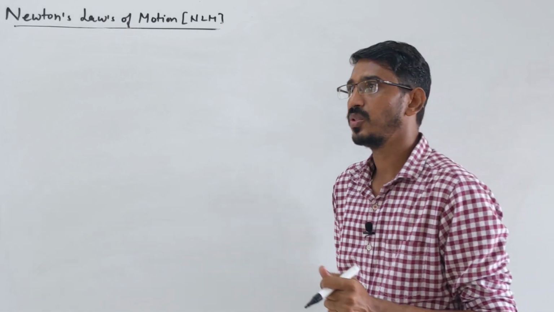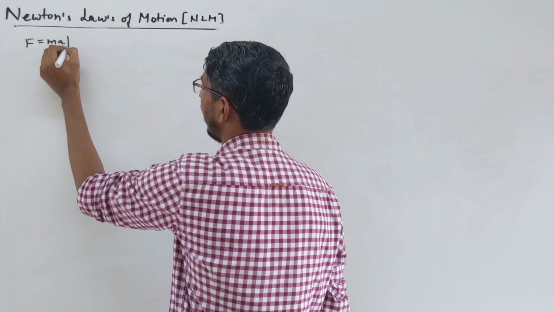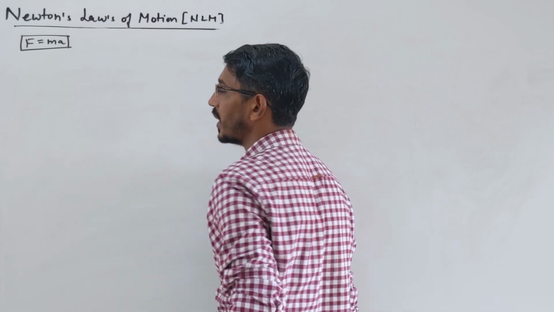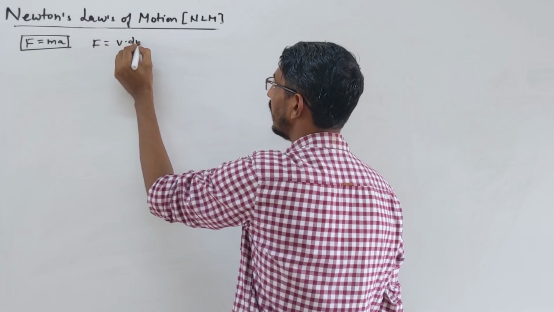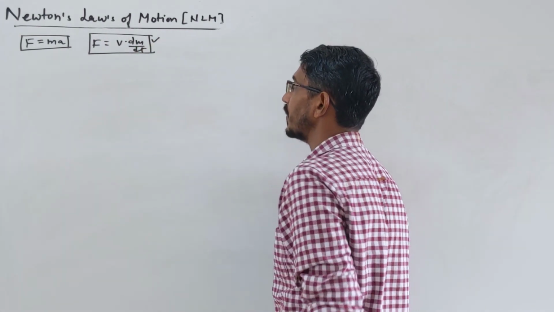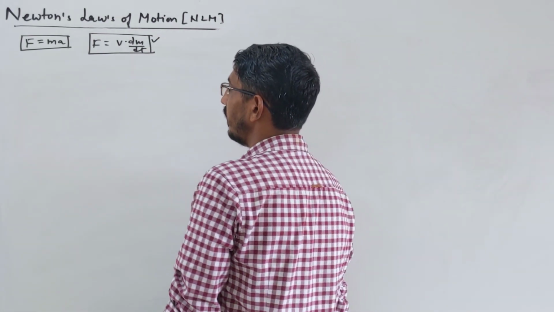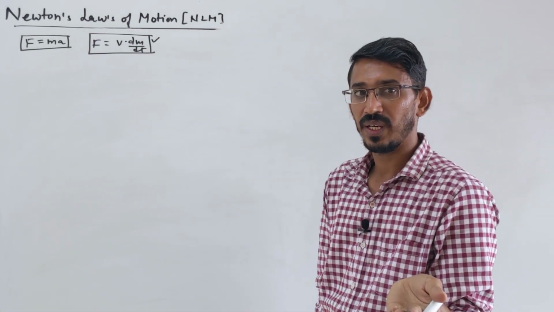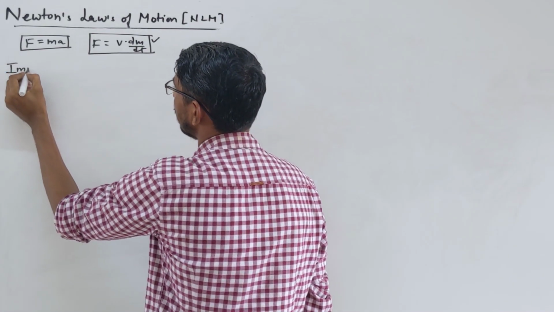We have learned about Newton's second law: either force will be equal to m into a if the mass of the body is constant and its velocity is changing, or force will be v into dm by dt if velocity is constant and mass is changing. We have done 5-6 questions on this format. The next point we are learning is the third law. Before that, we have another point to learn. This is called impulse.